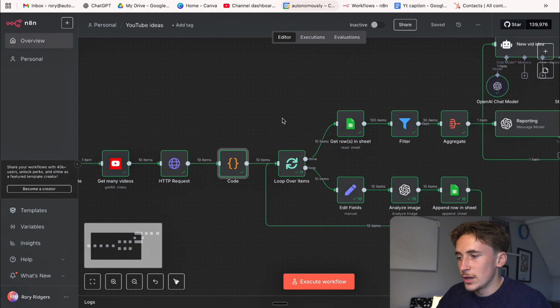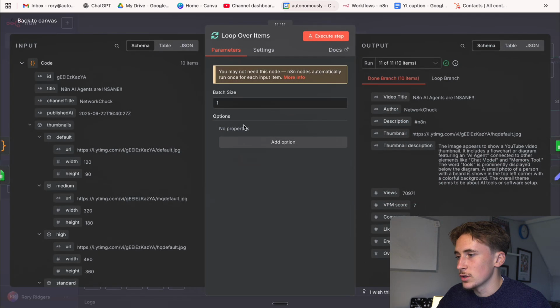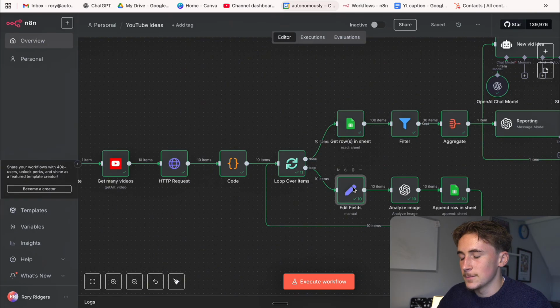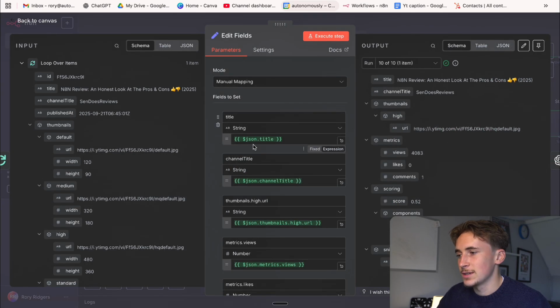And then that goes through a loop over items node, so we set this to 1, and we're just going to loop over all 10 of these items. And then we have an edit field step, and this is to capture the variables that we want from the loop over items node.